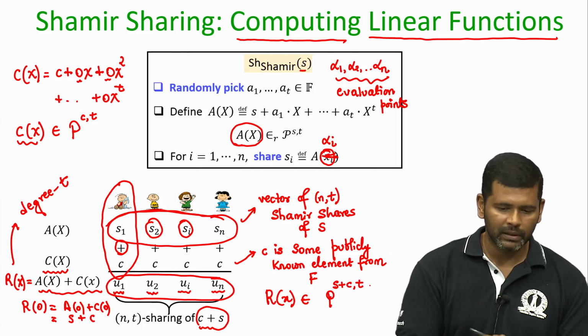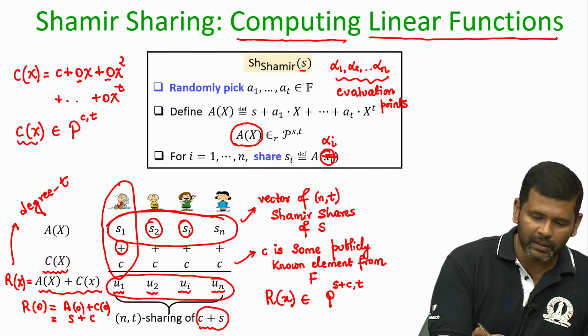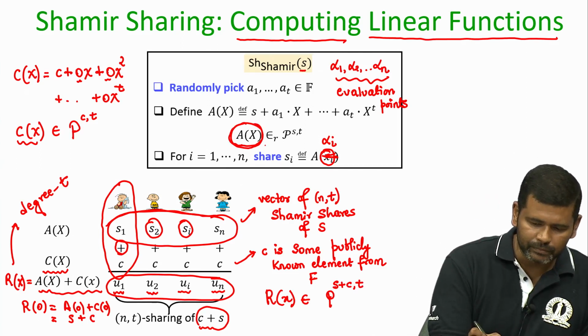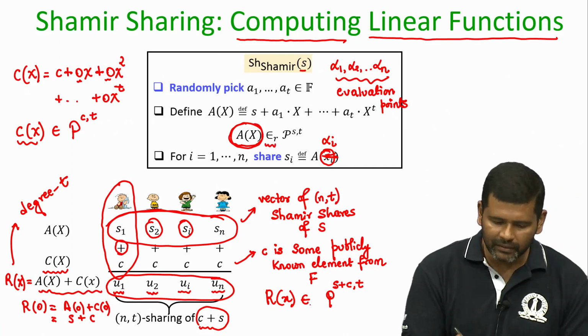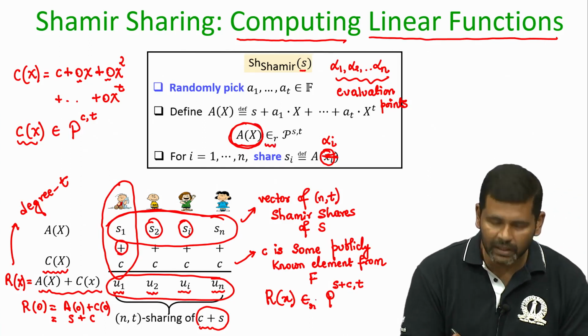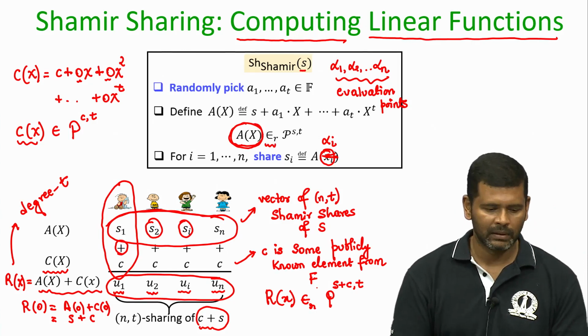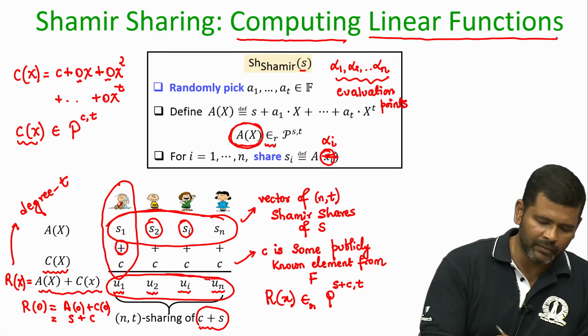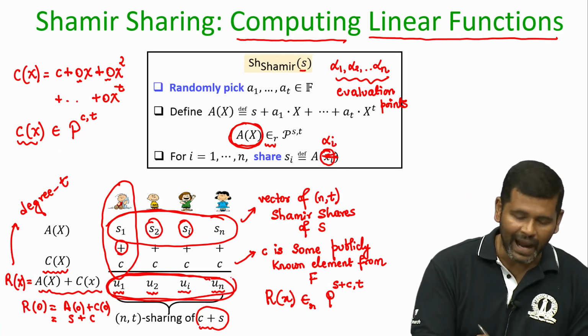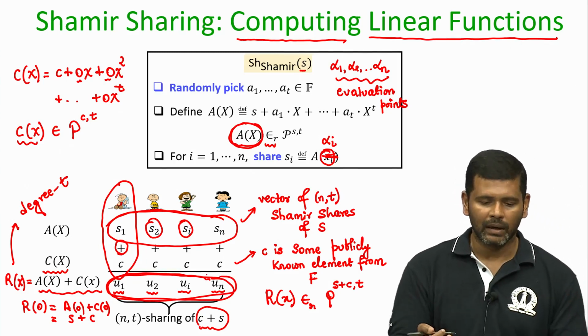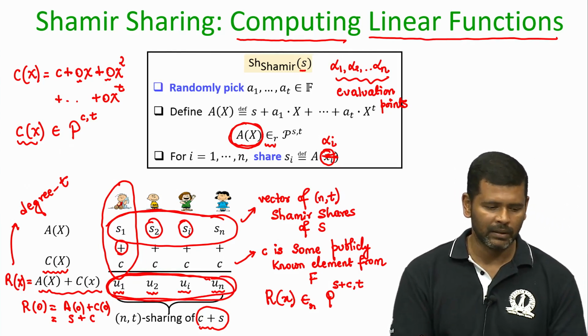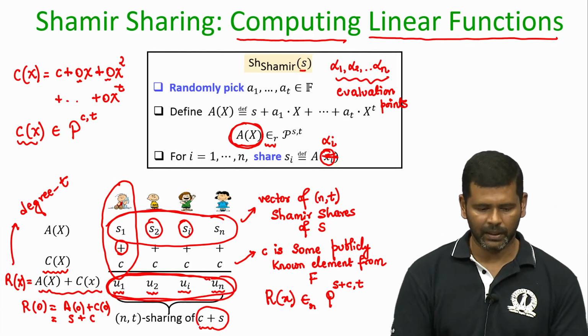And moreover, if my A(x) polynomial was randomly chosen, I can say that the R(x) polynomial is also randomly chosen. That means this vector of n values u1 to un actually lies on a random t degree polynomial whose constant term is S plus C.